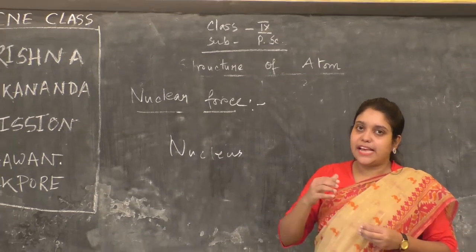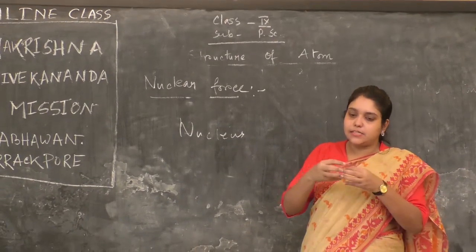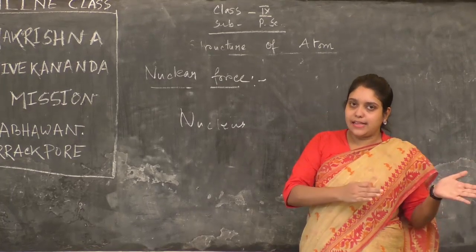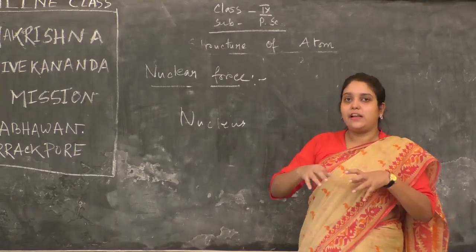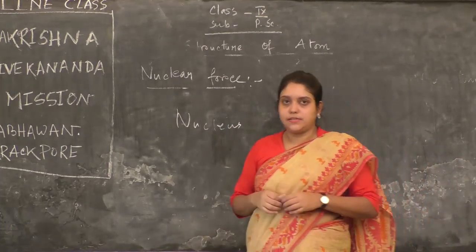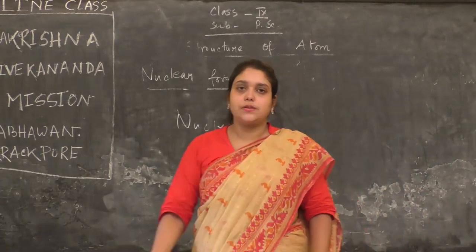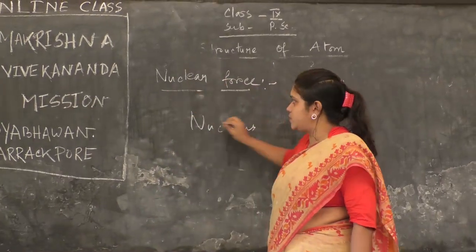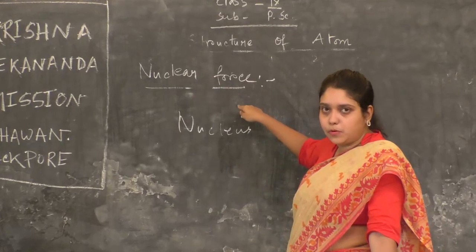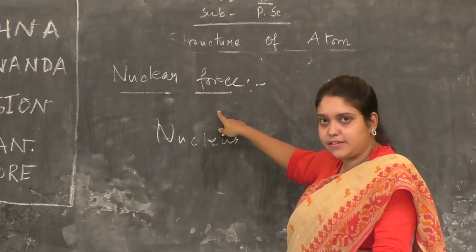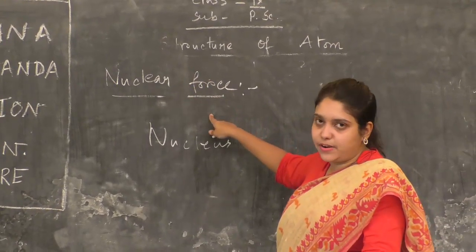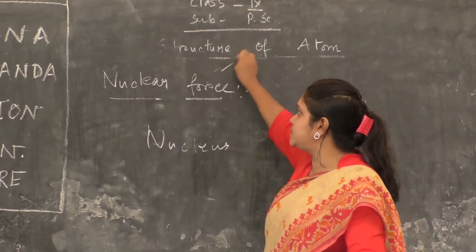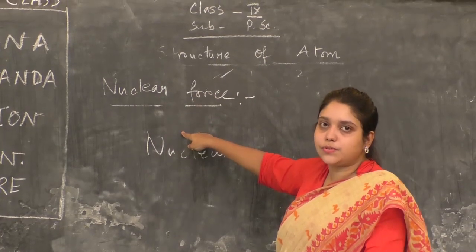This nuclear force can act at a very small range of distance. On the other hand, Coulombic force can act at a large range of distance. This is why, with the help of this nuclear force, two protons attract each other, two neutrons attract each other, and proton and neutron attract each other. This is called nuclear force.